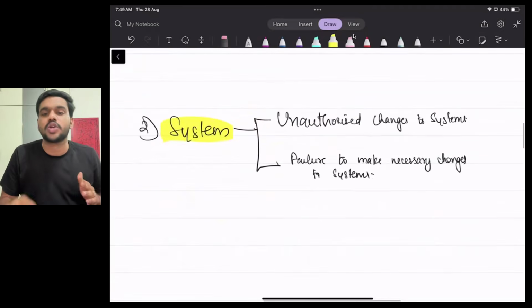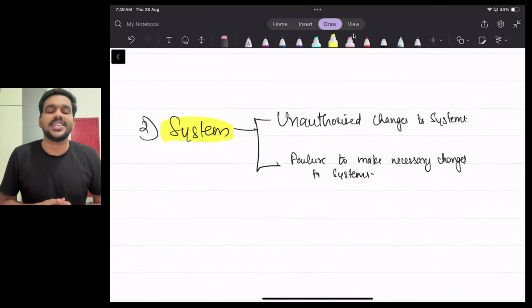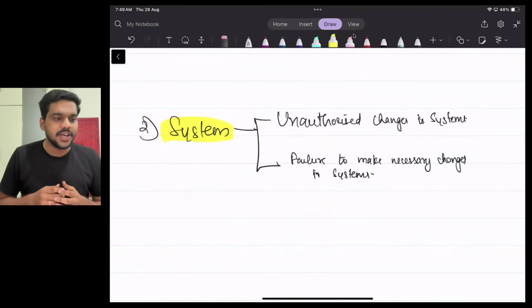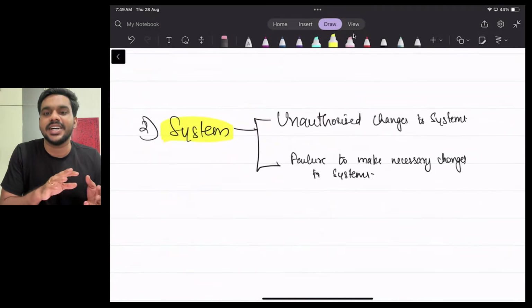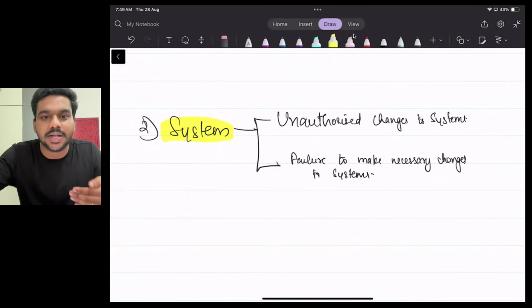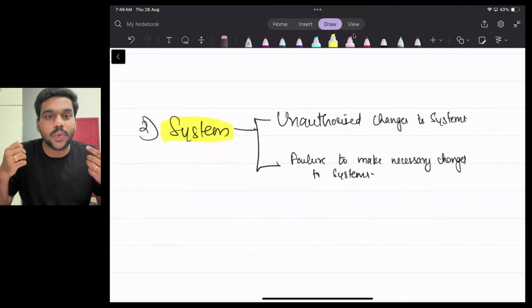Now 2 points related to system: unauthorized changes in the system. Without our permission, they are making some changes in the entire system. Failure to make necessary changes in the system. We failed to make some necessary changes in the system. Sir, can you give one example? Say, for example, now the GST rate is revised from 28 to 18. If I fail to make necessary changes in my system, I will still be charging the products at 28 percent.